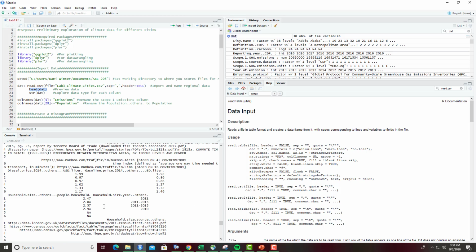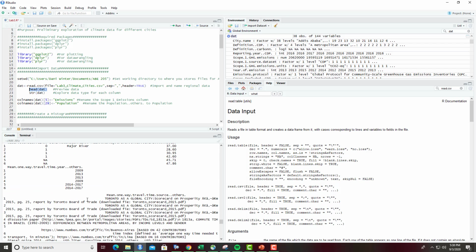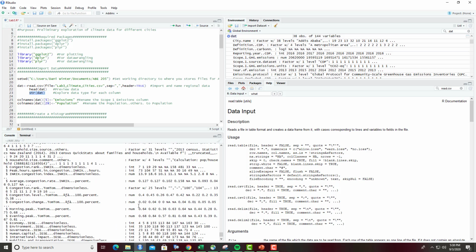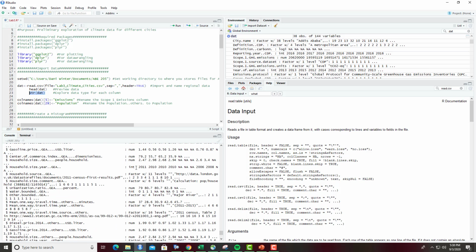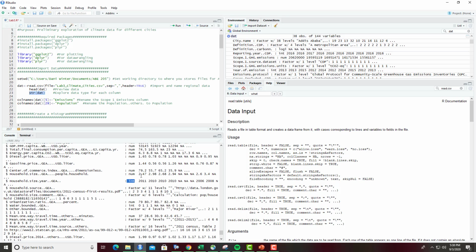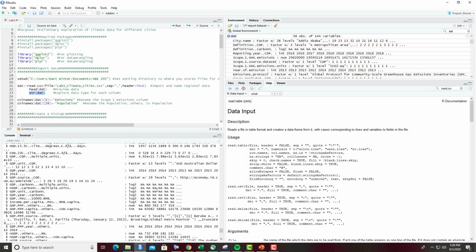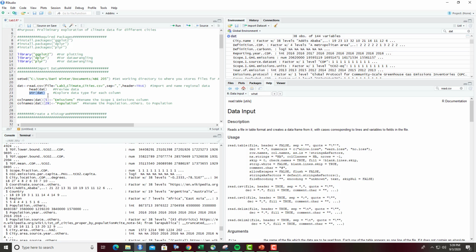It's always helpful to check to make sure that your column names align with what you anticipated, that nothing got shifted. And then another command is this str command that's very helpful. So this str command tells you what's in each column. It'll tell you whether they're integer values, factor values, which are typically characters, and then numeric values. And you can change these. They're also logical values a lot of the time. And you can alter these, and we'll learn about that a bit later in the semester.